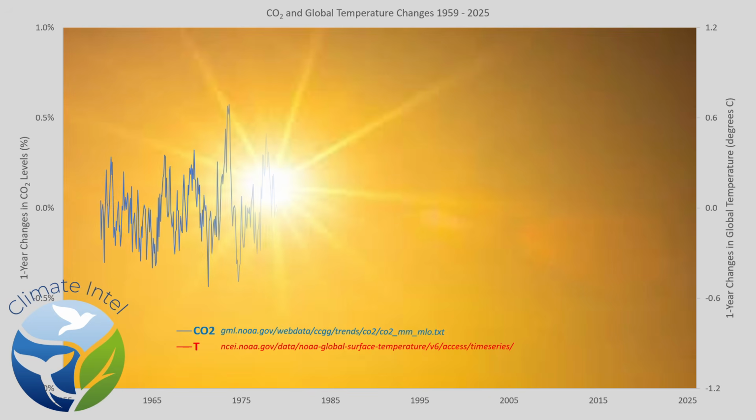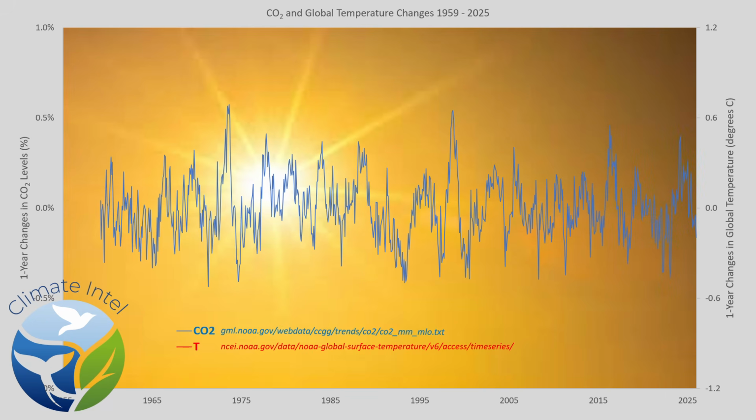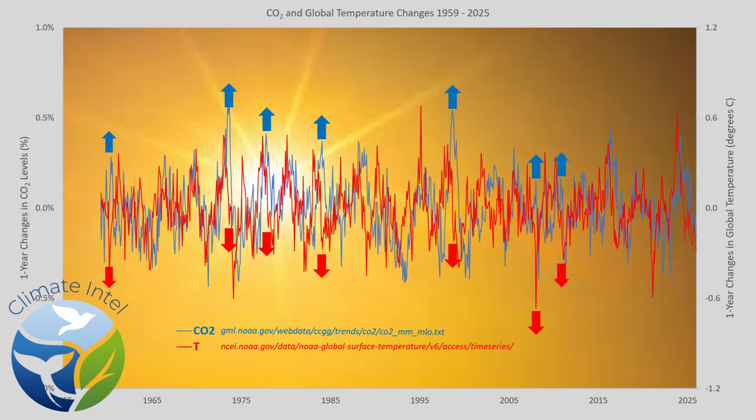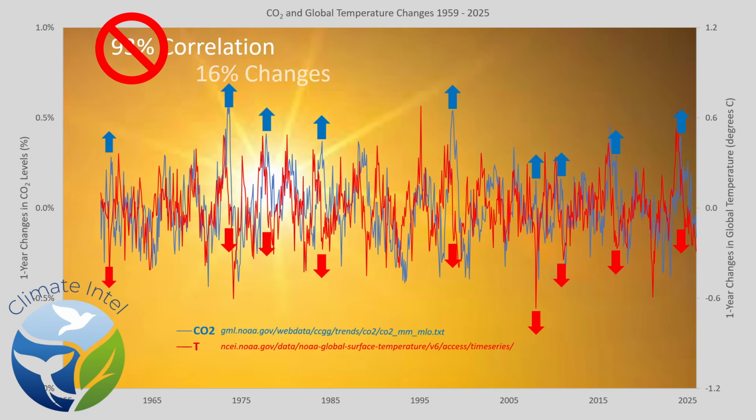This graph shows changes in CO2. Now let's overlay changes in global temperature. Note that due to CO2 and temperatures going in opposite directions, the correlation drops from 93% to only 16%. Oh my, that's not good at all, is it?